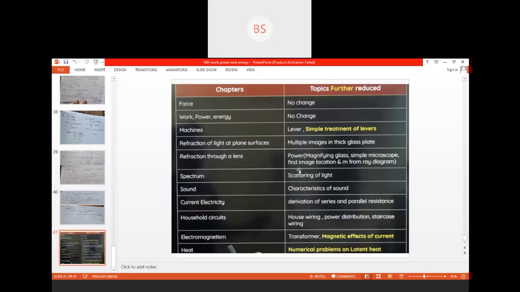Is the slide visible? No, it is not. Okay, not visible. One minute. I think only the previous slide is visible to you all.